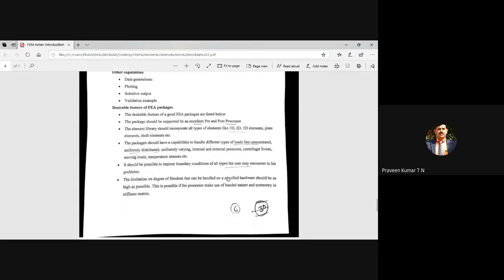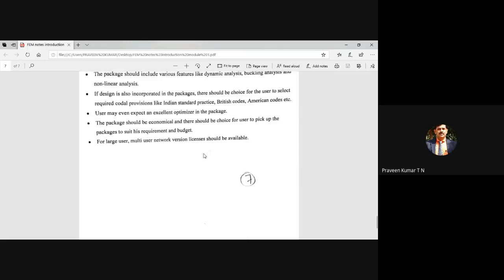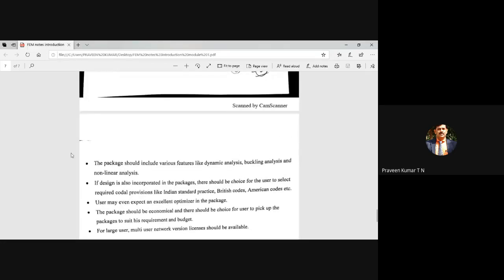Packages should have an excellent pre-processor and post-processor. They should have the full element library: 1D element, 2D element, 3D element, etc. Then they should take care of different loading conditions. It may be external pressure or centrifugal forces, temperature loading also. So these are the different capabilities, and they will take care of all other aspects also. This is what we discussed: the capabilities and important features required in finite element packages.